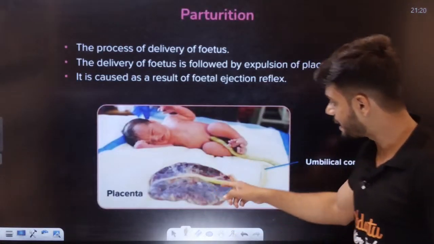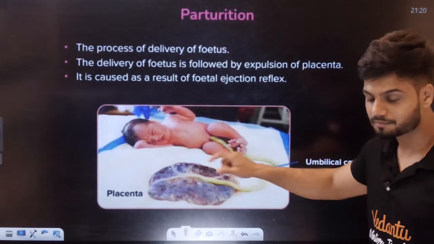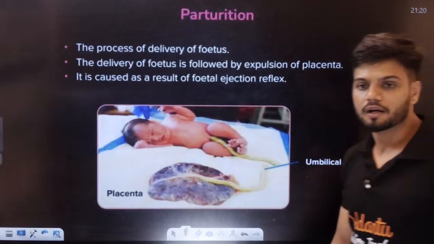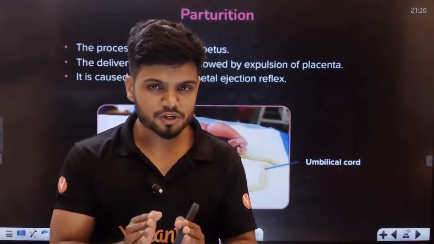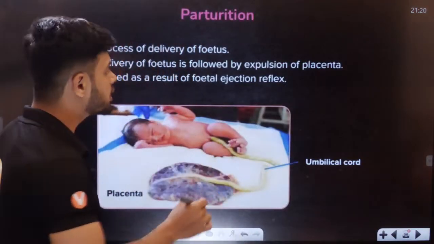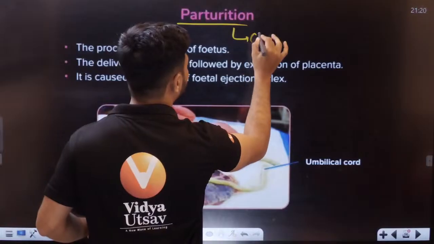The last, this is the placenta. This is how the placenta looks. Okay, this is the baby here, and the umbilical cord. Now, students, how does the parturition happen? So, what is parturition? Students, understand. Parturition is nothing but childbirth.